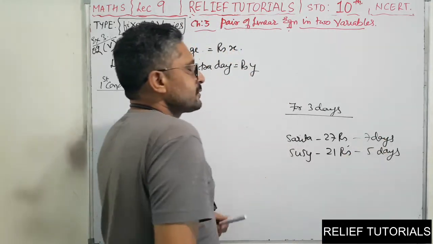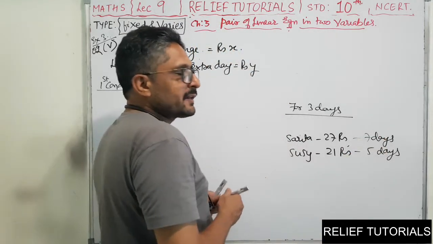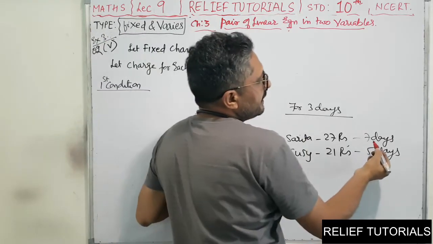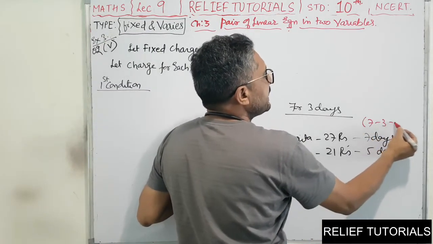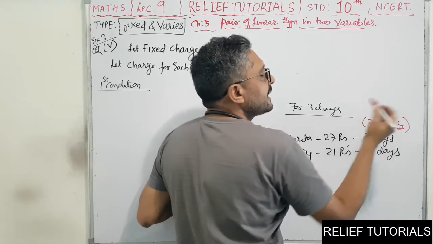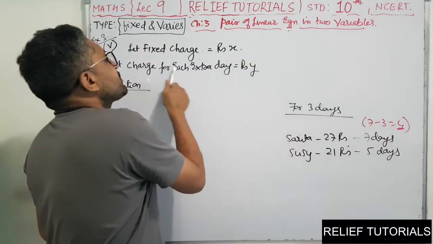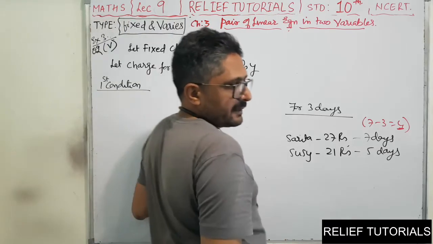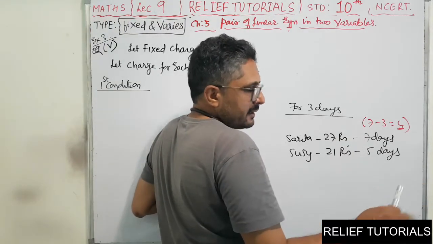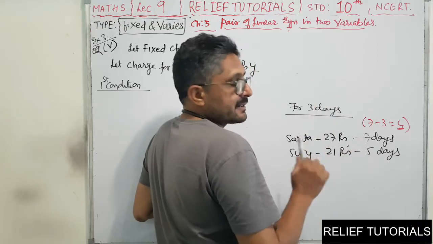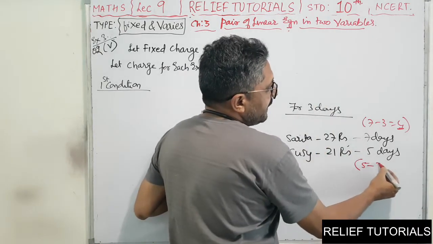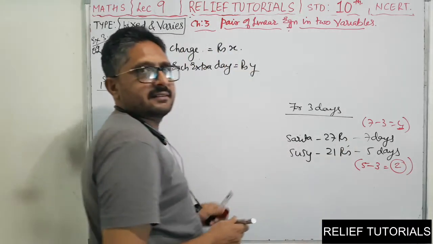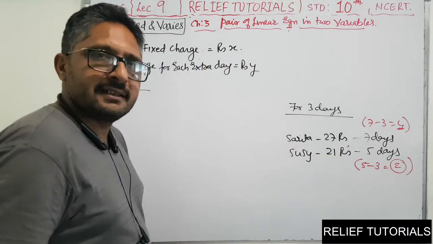Now see. For 3 days the fixed charge is taken, that is x. Now for the remaining days, 7 minus 3, that is 4 days, that girl has to pay an extra charge. Clear? And Susie: for 3 days fixed charge, but she has kept the book for 5 days. So 5 minus 3, for 2 days she has to pay an extra charge. Have you got it, friends?